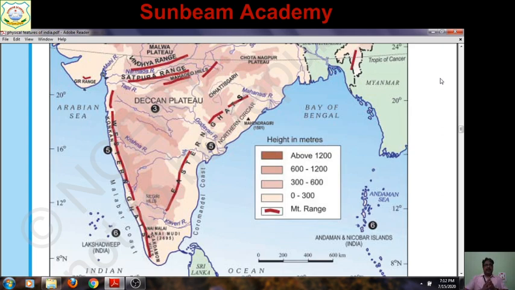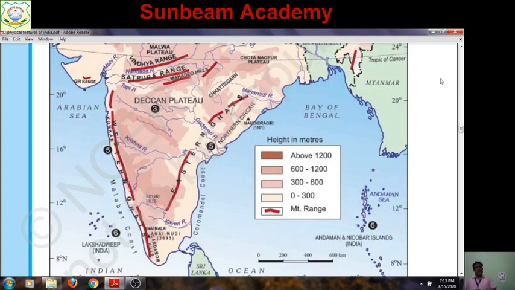So the lesson is finished. After discussing all the questions, I have discussed the map work, how to do it, because I have found the students are having difficulties locating and labeling physical features on the map, especially on the political map.